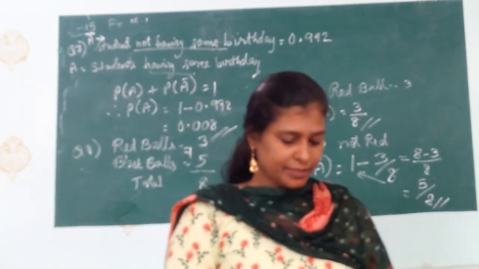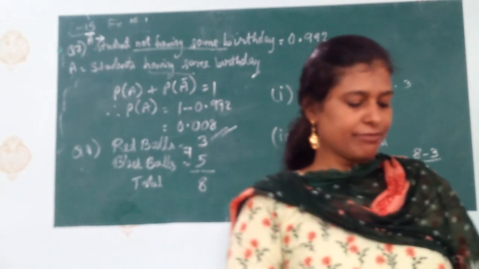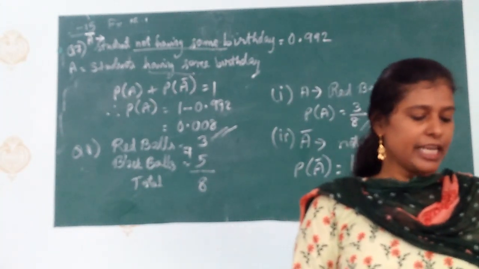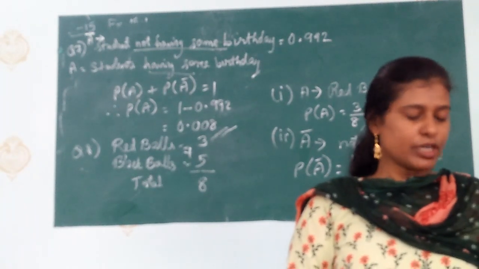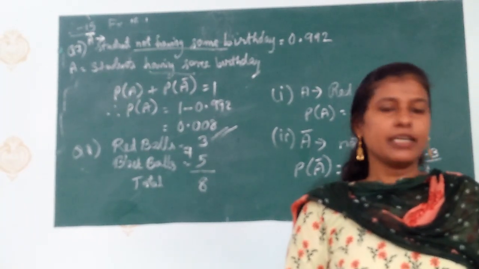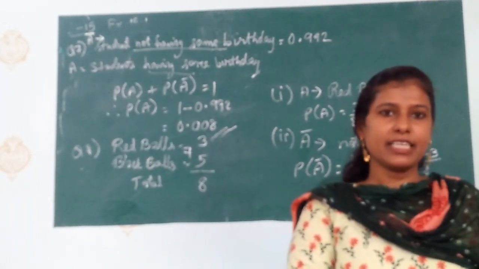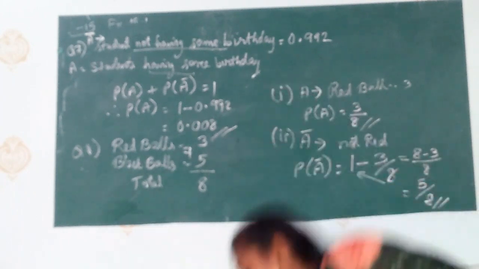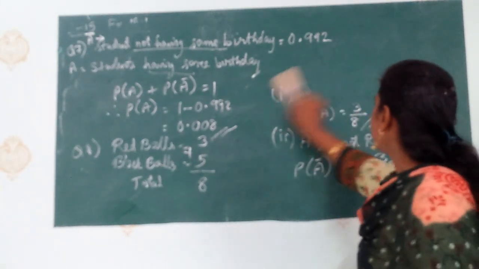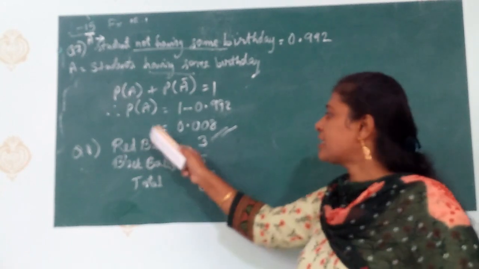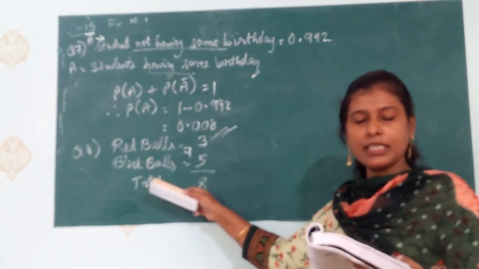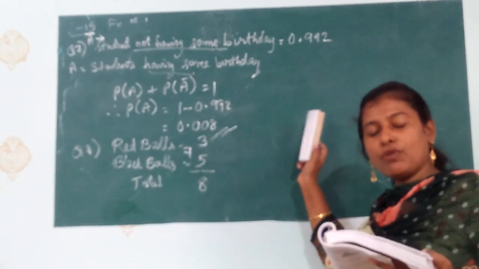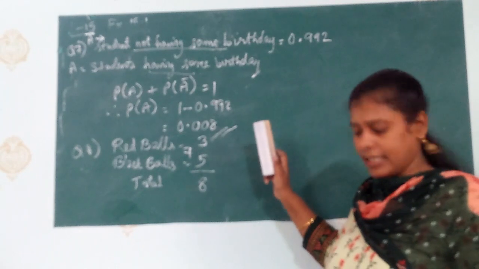Now, question number 9. Again, the balls are there. There are 5 red balls, 8 white balls, not sorry, marbles. 5 red marbles, 8 white marbles, 4 green marbles. Okay. Now, first question is red. So, out of these, first we will take the total, 5 plus 8 plus 4. Okay. How much will it be? 5 plus 8 plus 4 will be 17. Okay. Total we have to take like this: red marbles, then white marbles, then green marbles. Then we have to take the total. After taking the total, what will we do? How many red marbles? That is, red is given 5.